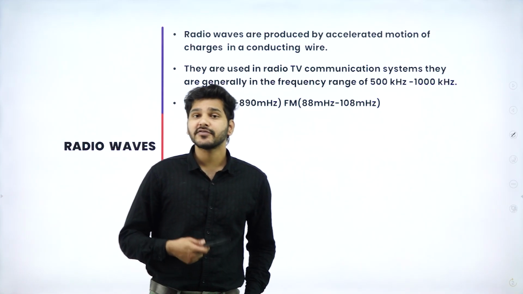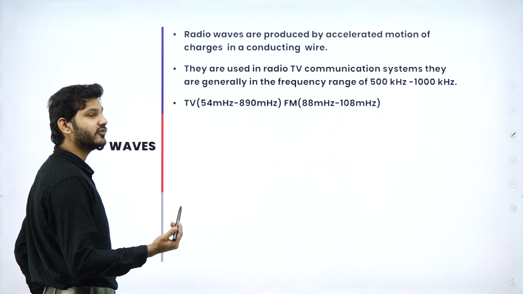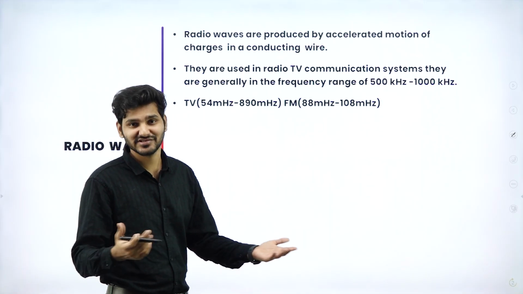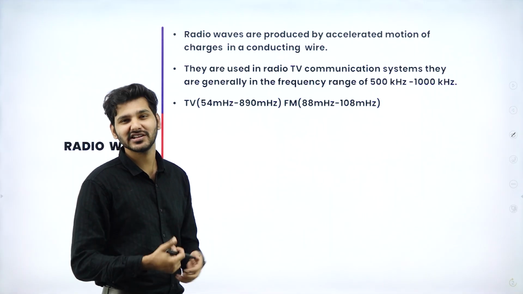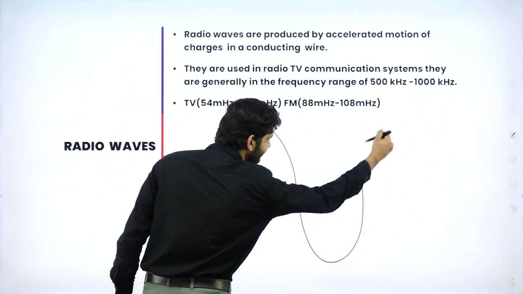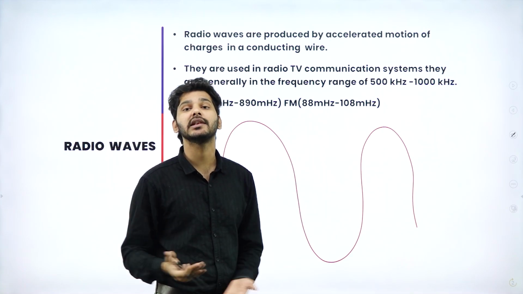So to kick things off, the first thing we have is radio waves. So what exactly is a radio wave? We all know that we use radios for communication purposes. Radio waves are actually big waves. A radio wave can reach the height of entire buildings.